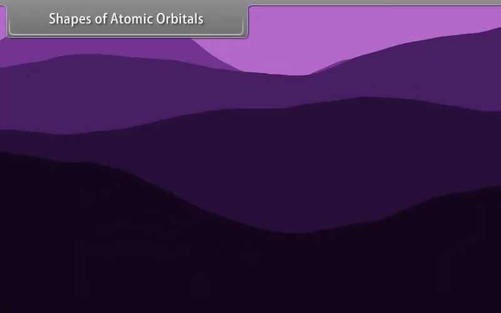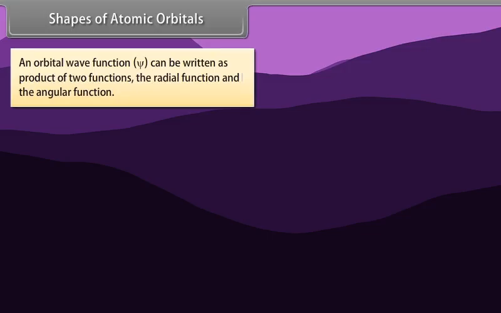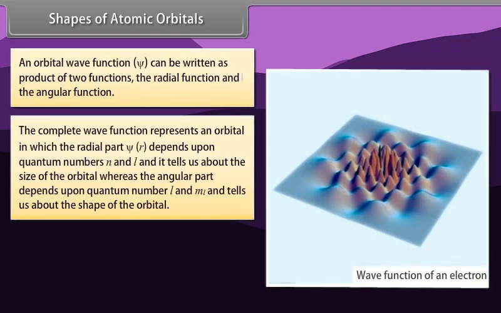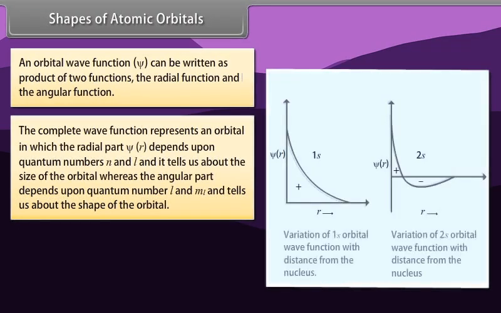Shapes of atomic orbitals. An orbital wave function psi can be written as a product of two functions, the radial function and the angular function. So the complete wave function represents an orbital in which the radial part, psi(r), depends upon quantum numbers n and l, and it tells us about the size of the orbital, whereas the angular part depends upon quantum numbers l and ml and tells us about the shape of the orbital. The positive and negative signs indicate that the orbital wave function is positive or negative in a particular region.